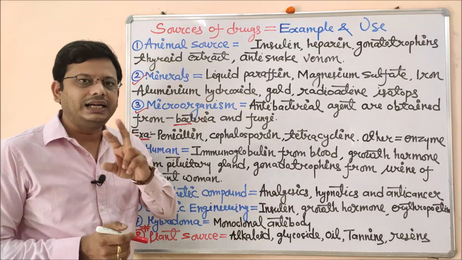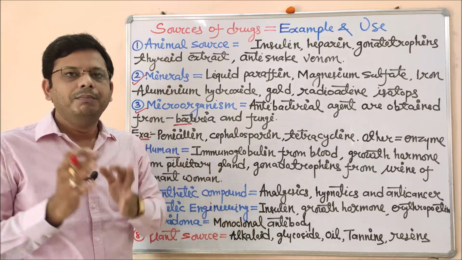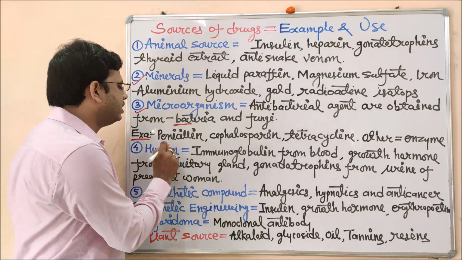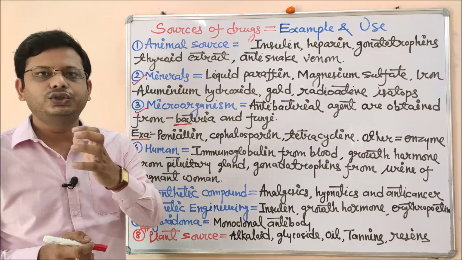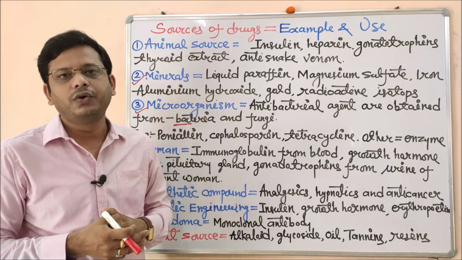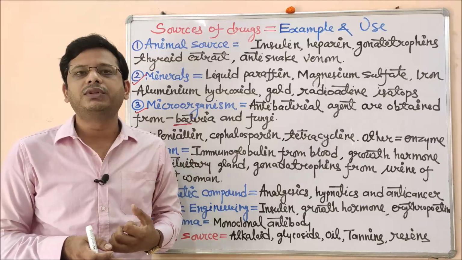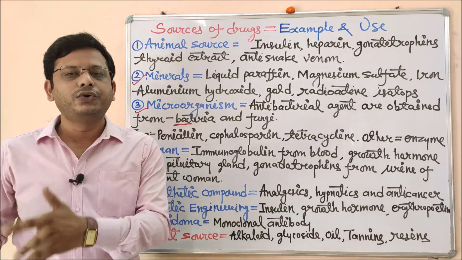See, there is a slight difference between animal and human. We are also a social animal, but specifically from the human source we obtain a few kinds of drugs. These are immunoglobulin from blood. In this pandemic condition, you know very well that in some countries plasma therapy is going on. This plasma therapy means immunoglobulin, which is obtained from the blood of a particular patient who was already affected by the coronavirus and got cured.